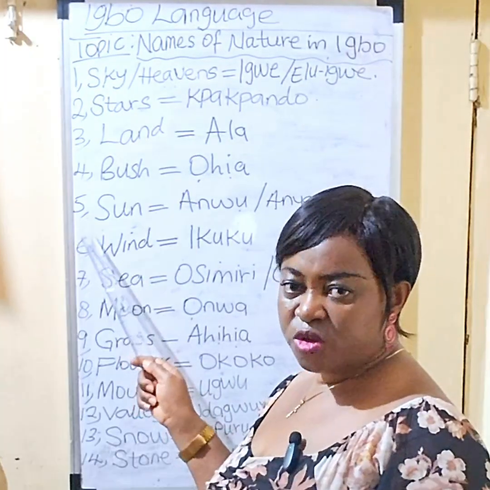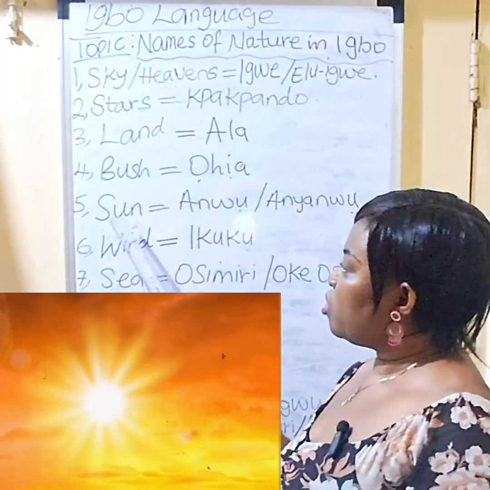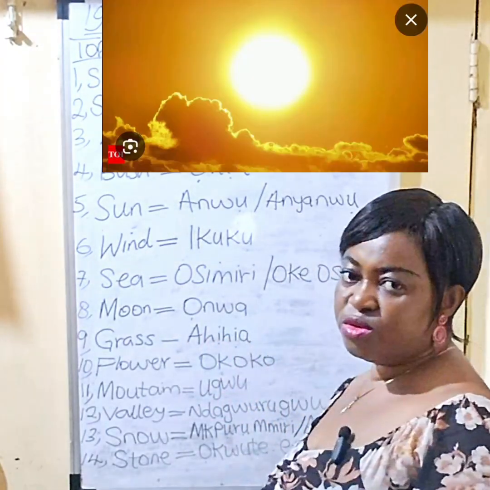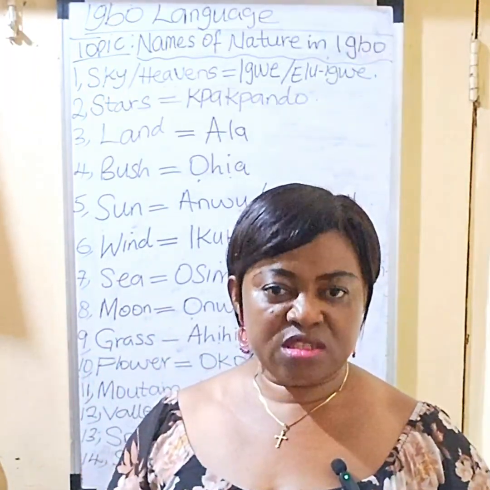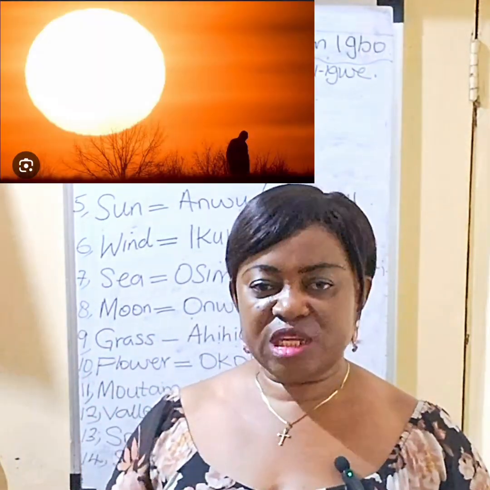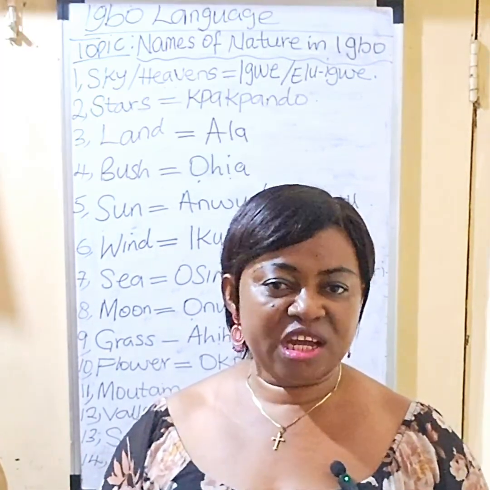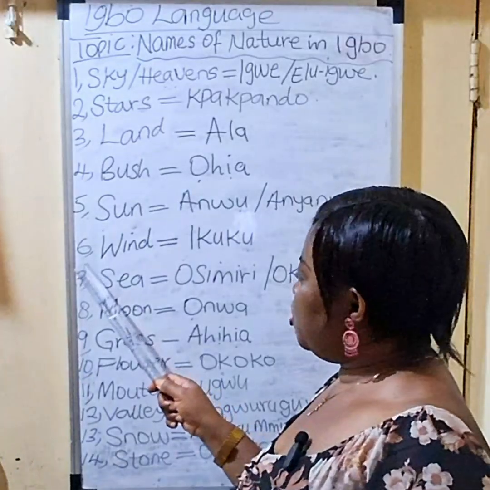Another nature is sun, anwụ or anyanwụ. Sun, anwụ or anyanwụ in Igbo. If you call sun anwụ, you are correct. If you call it anyanwụ, the same thing. So sun is one of the elements. It shines in the day. Okay? Another one is wind.